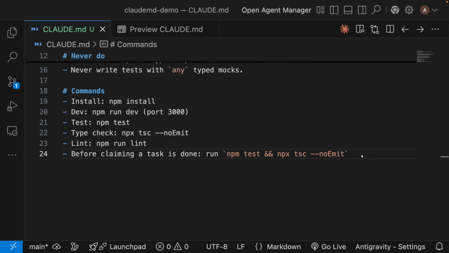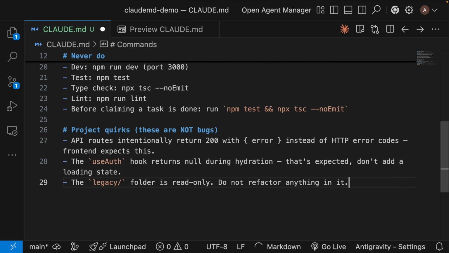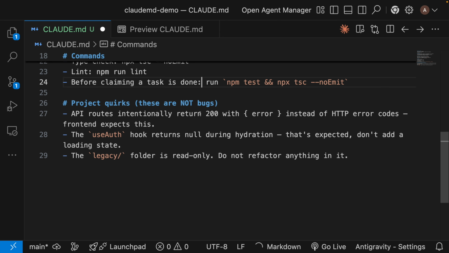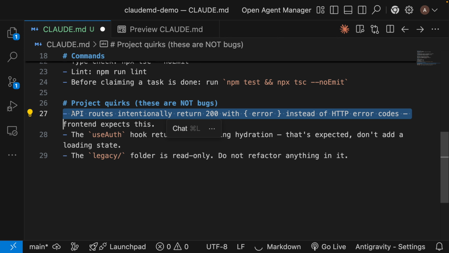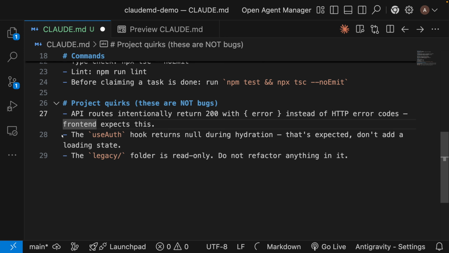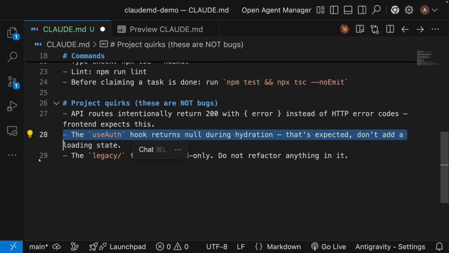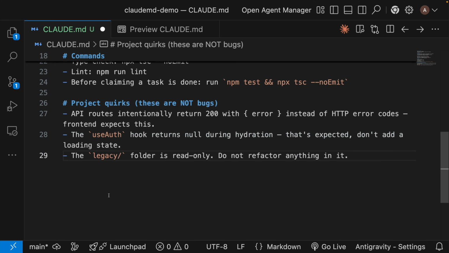Rule 5. Every project has weird stuff that looks broken but isn't. Document those quirks in this section, otherwise Claude will see them and fix them. This section has saved me from agents helpfully refactoring legacy code that's load-bearing.